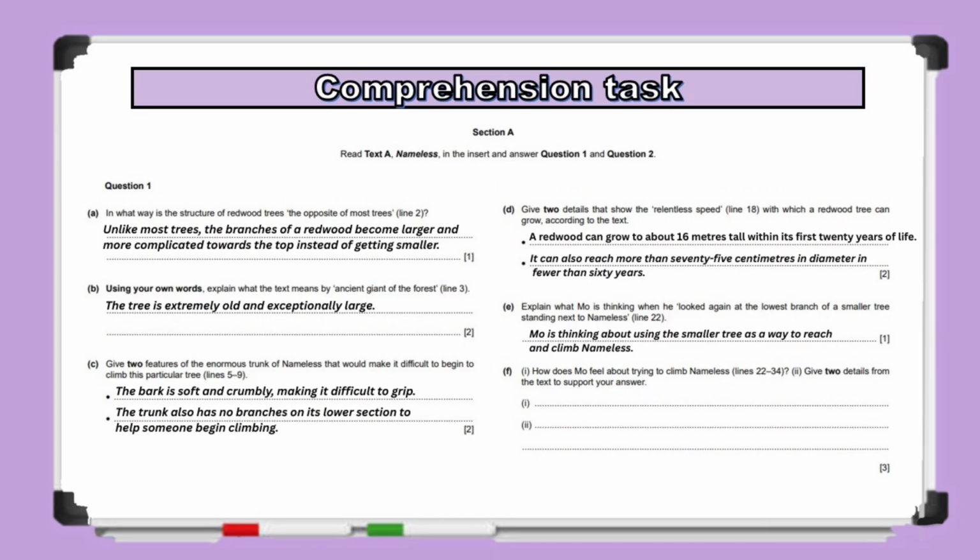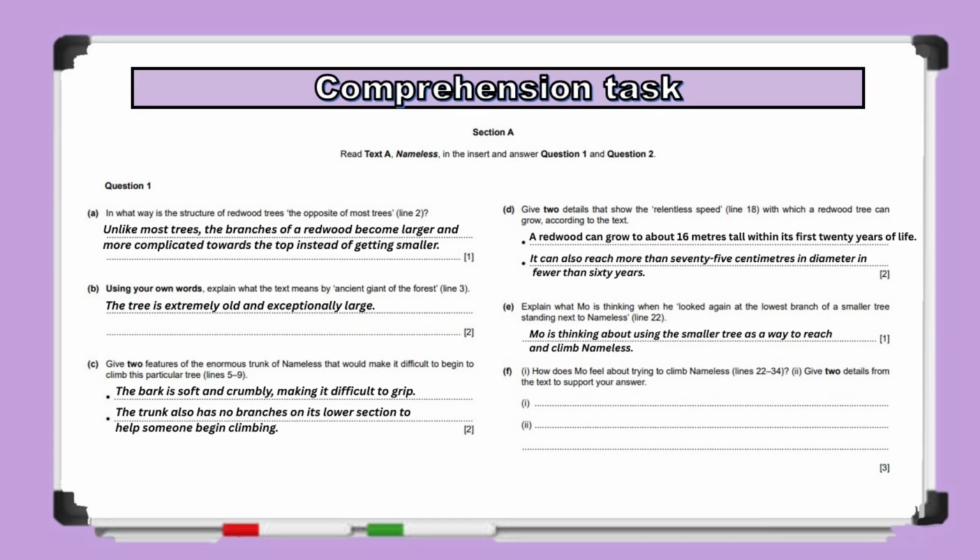However, if the passage gives the characters' names and the questions mention those names, then you should use the character's name in your answer. For example, if the question asks, "Explain what Mo is thinking when he looked again at the lowest branch of a smaller tree standing next to Nameless," your answer should begin with, "Mo is thinking," rather than, "the writer is thinking," because the question is specifically about Mo.